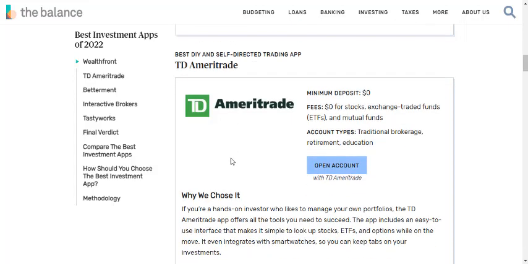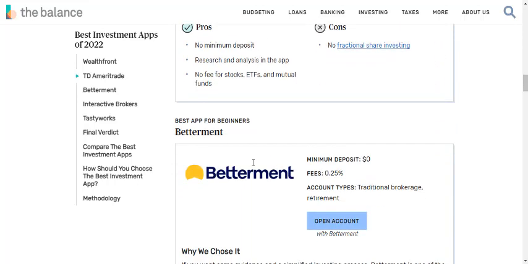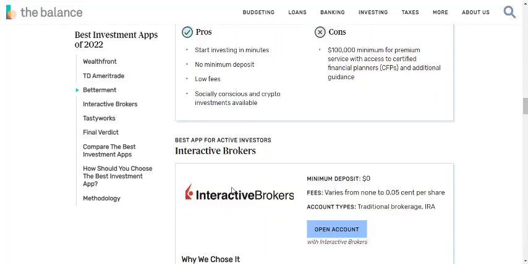I think with this app you just open an account and you can earn from shares, and Betterment too. You can also earn here. You can start with zero deposit. Interactive Brokers: you can also save your money here because you take no risk.